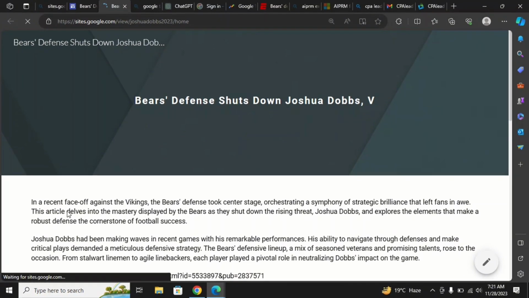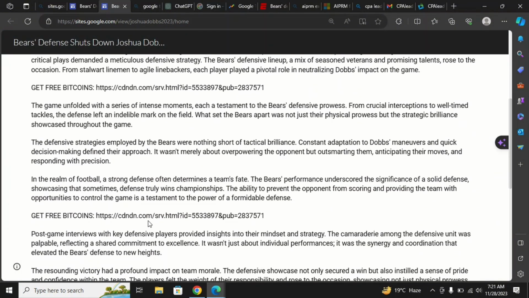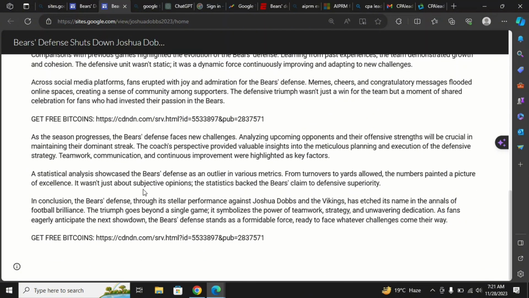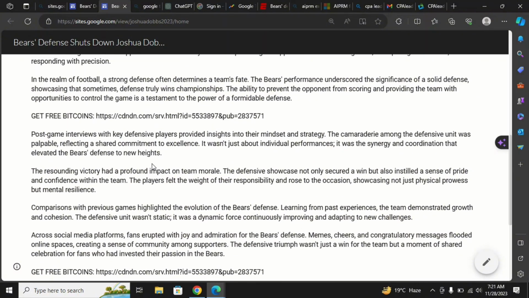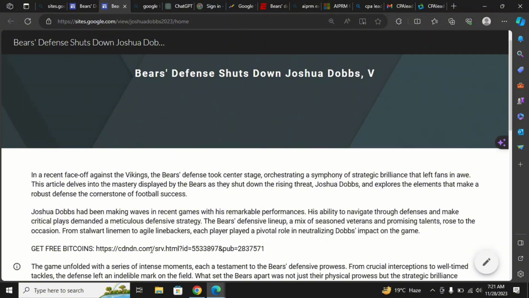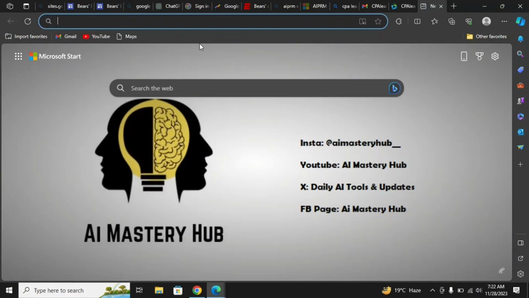Just click on view to see it, and now all you need to do is drive traffic to this article. So how are we going to do this? Every time people come and click on the link and fill the survey, you will be getting paid. So don't worry about the traffic. We will be using some platforms to drive traffic to your article.